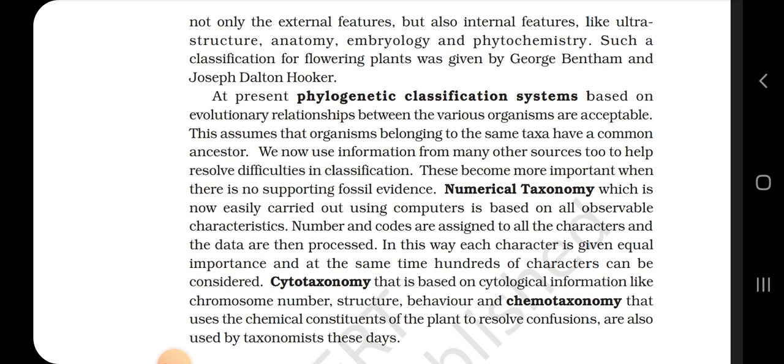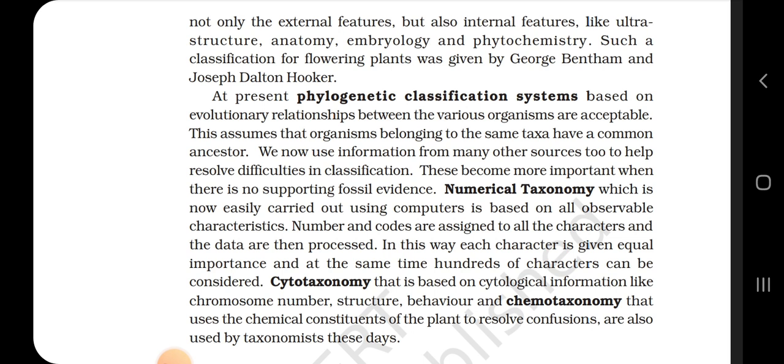At present, phylogenetic classification systems based on the evolutionary relationships between the various organisms are acceptable. This assumes that the organisms belonging to the same taxa have a common ancestor. We now use information from many other sources to help resolve difficulties in classification. This becomes more important when there is no supporting fossil evidence.